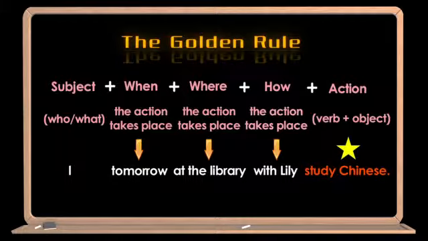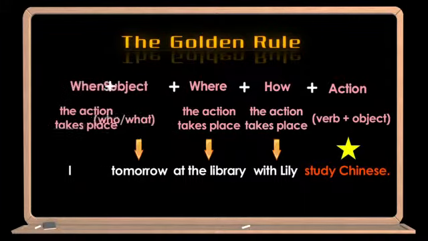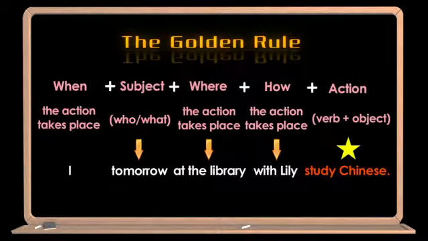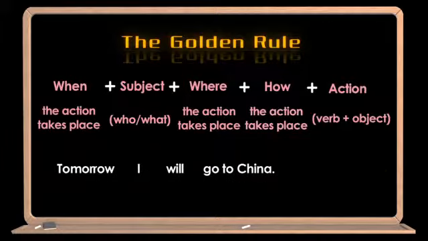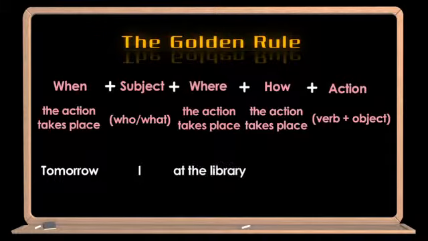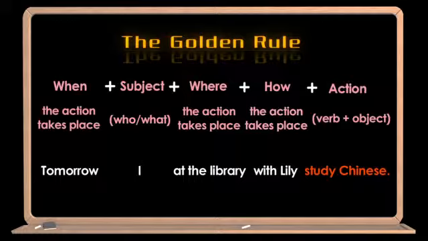Also, I like to drop a quick note here. In Chinese, it's actually okay to put time at the very beginning, just like in English. For example, in English, you can say, tomorrow I will go to China. You can do the same in Chinese. So for the previous sentence, you can also say, tomorrow I, at the library, with Lily, study Chinese. Please note that only time phrases can be moved to the front, where and how cannot, alright?